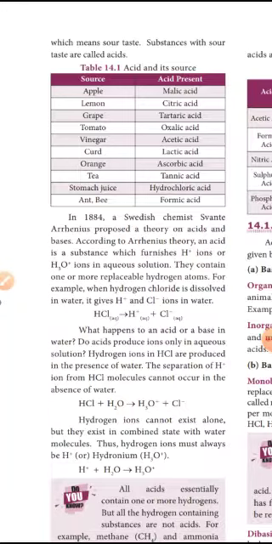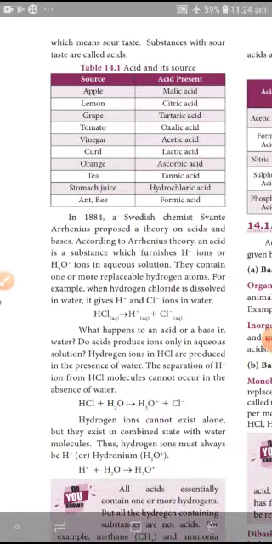So this compound produces one or more replaceable hydrogen atoms. Take HCl, hydrogen chloride, also called hydrochloric acid. When this hydrogen chloride is dissolved in water, it gives H+ and Cl- ions in water.